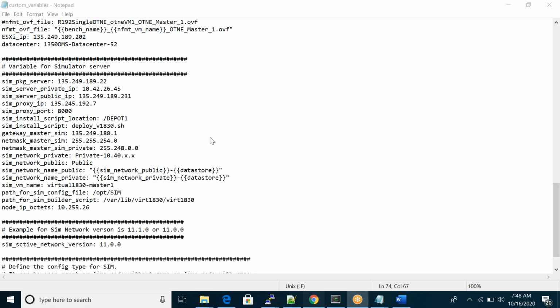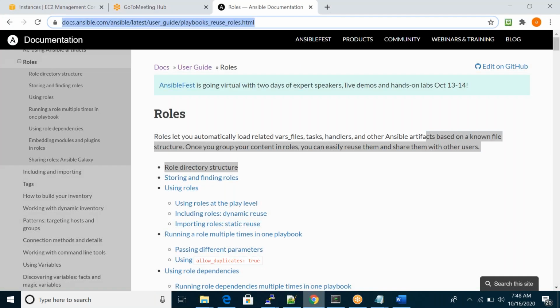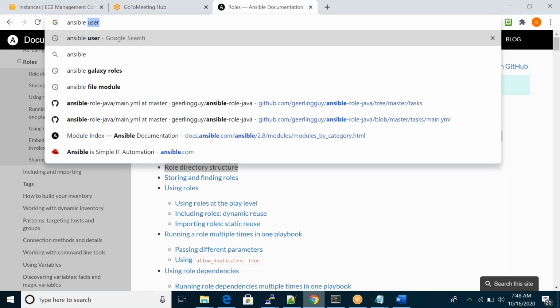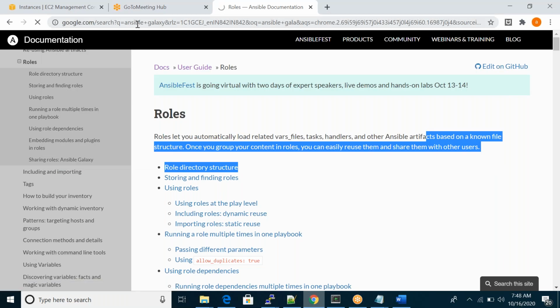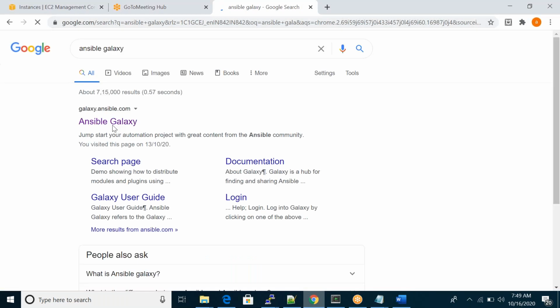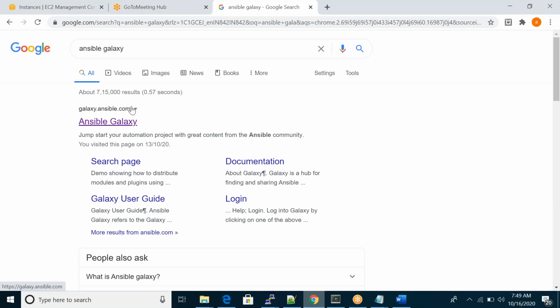Okay, right. Now we can find one website called Ansible Galaxy, at galaxy.ansible.com. It is the same Ansible, but with different plugins or modules. Just open Galaxy.